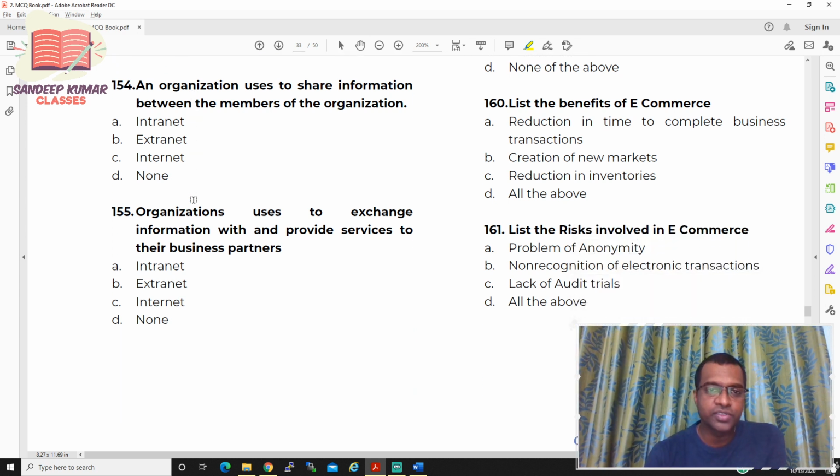An organization uses dash to share information between the members of the organization. So between the members of the organization, always it is intranet. So it is always intranet. So question number 154, option is intranet.